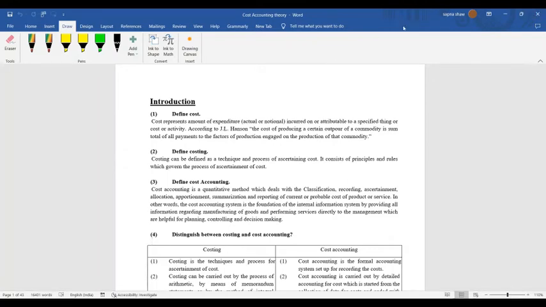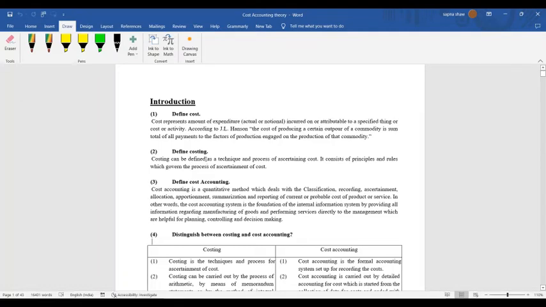We are not preparing only a little amount of cookies. Suppose 100 packets of cookies are prepared, so we will calculate how much amount we have incurred to prepare one pack of cookies. In this way the cost is calculated. Cost is just the accumulated cost which we actually incur to produce something.